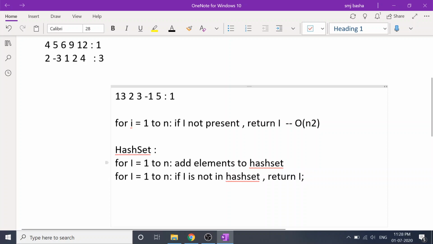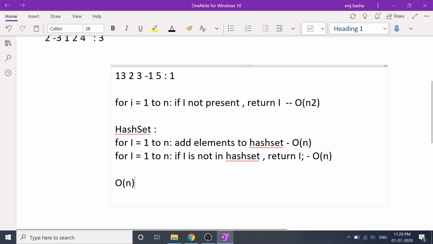So what's happening here is you're actually iterating the complete array 2 times. So this particular part takes order of n, this particular part takes order of n, and you're actually using a hash set of size n. So here you're making a space-time trade-off. You're bringing down the time complexity from order of n square to order of n by using a hash set of size n, right? So in this case the time complexity is order of n plus order of n, which is order of n. Now can we do this in constant space, like without using any additional space?